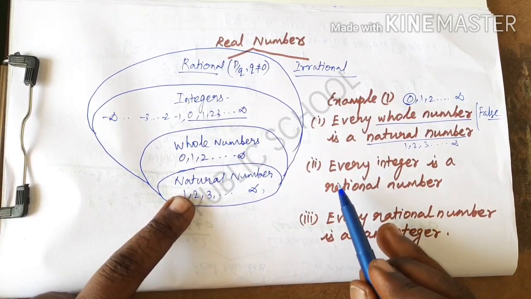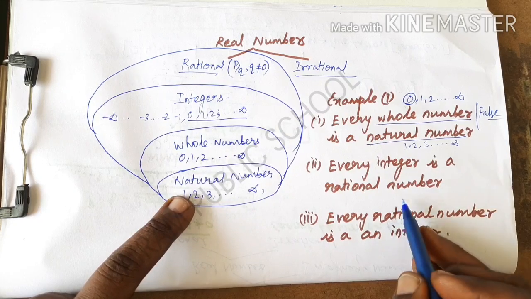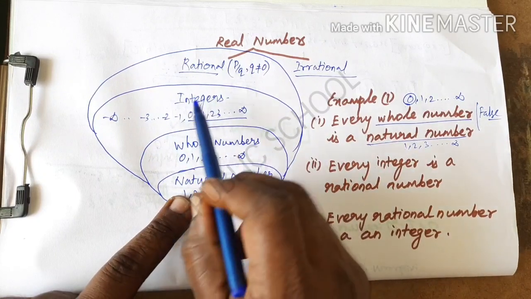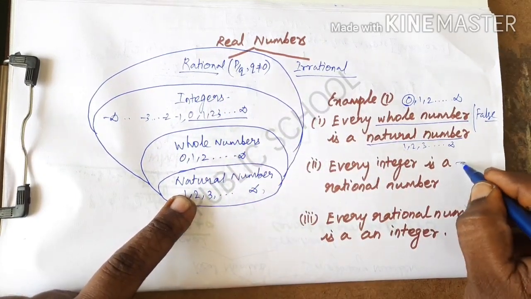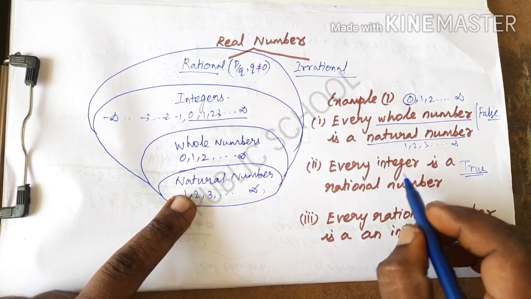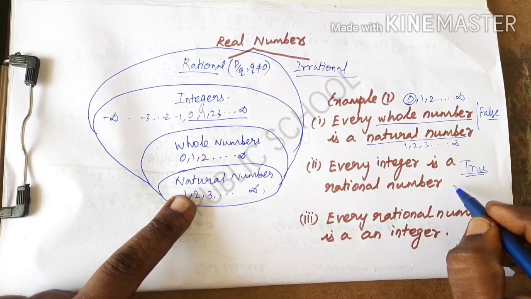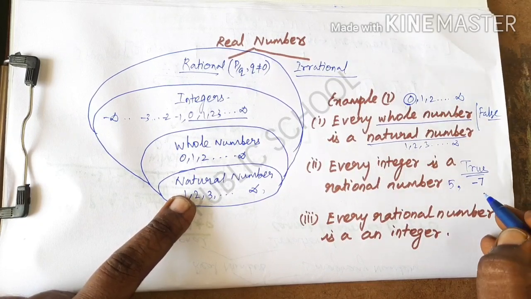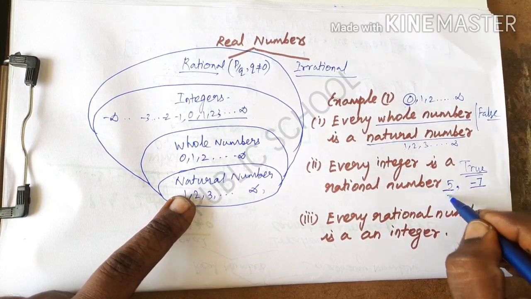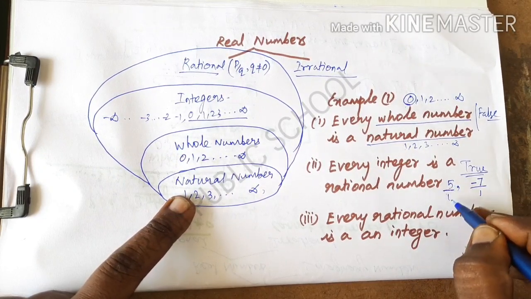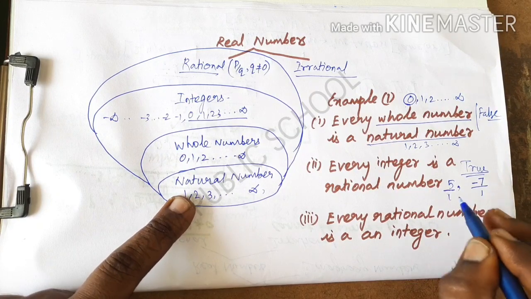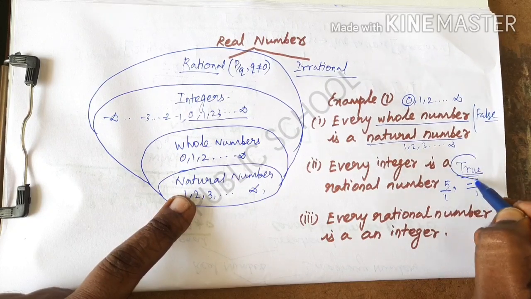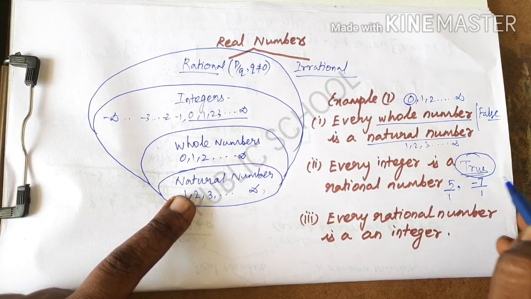And see the second question, every integer is a rational number. See the condition here, all integers are rational numbers, so it is true. For example, I am going to take a positive integer and a negative integer also. I take 5, that is a positive integer, and -7, that is a negative integer. They have the common denominator 1, so they can be written in the form p by q, where q is not equal to 0. So it is called a rational number. Every integer is a rational number, so it is true.